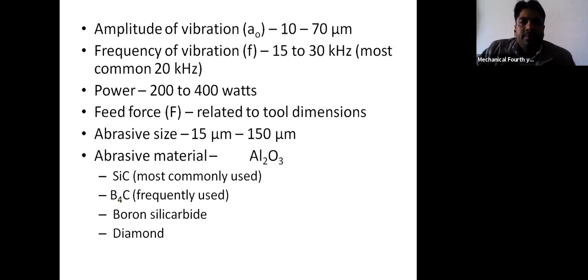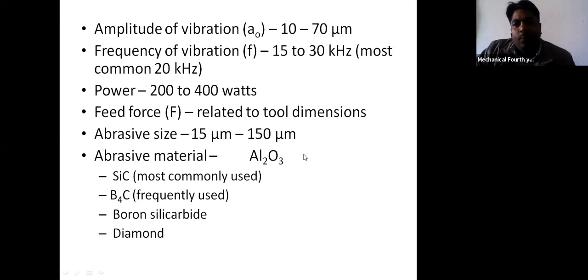And the feed force actually depends on the tool dimension. If the dimension of the tool is large, then the feed force should be less. And if the dimension is very small, in that case we can increase the feed force.